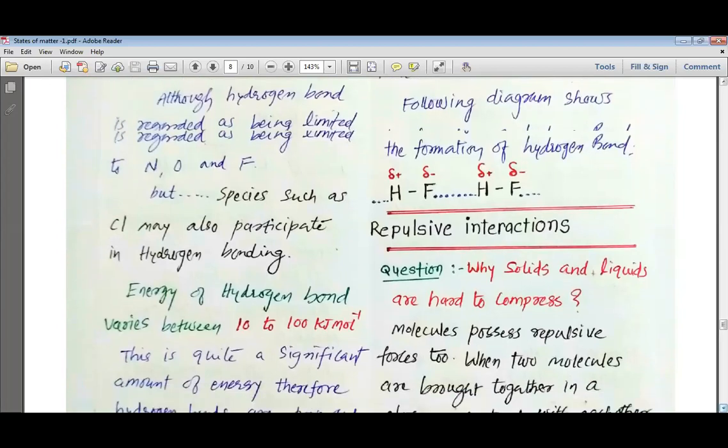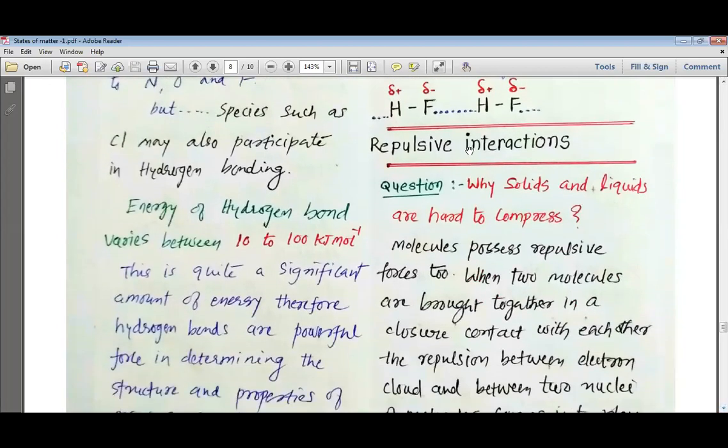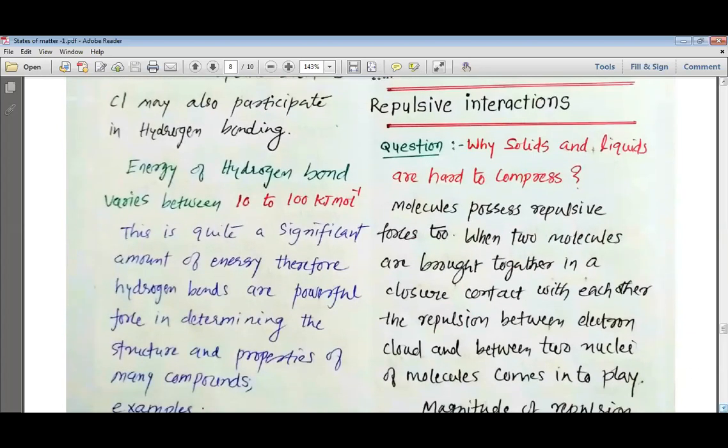Now there are some forces which are also known as the repulsive interactions. Now let us study one question. Why are solids and liquids hard to compress? If we apply force to solids or liquids, it is difficult to compress them. What is the reason?